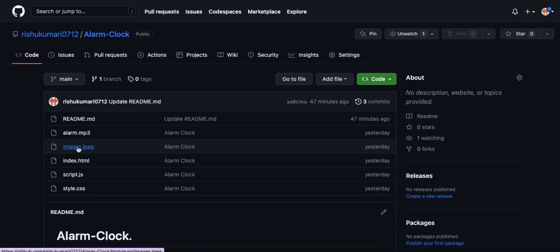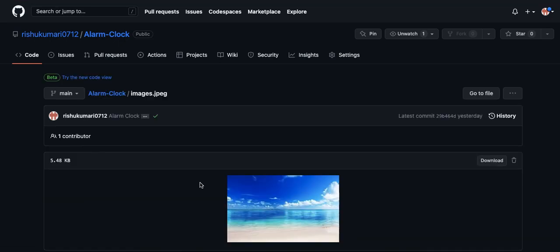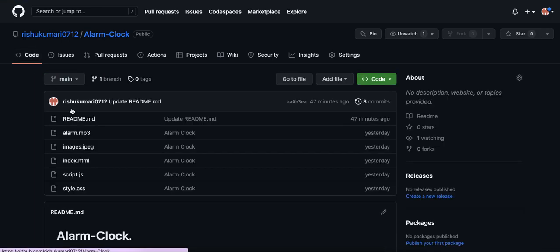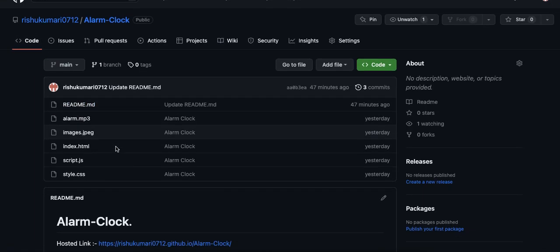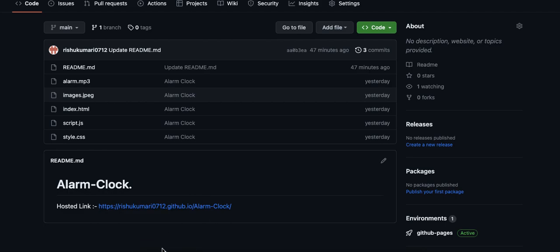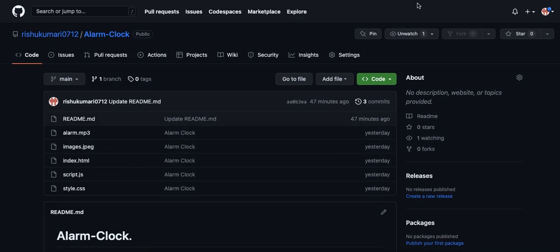and I'll show you the image also, the JPG image. This is the image, and it's the alarm MP3. And this is my hosted link. Through this link, you can access my project work very easily with one click. So this is my project work, alarm clock. Thank you so much.